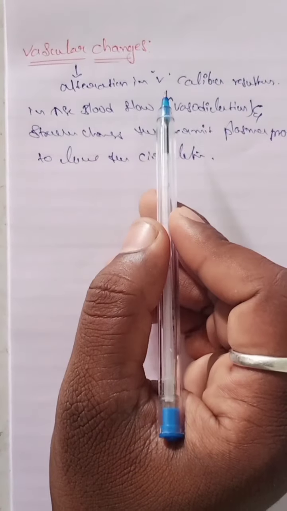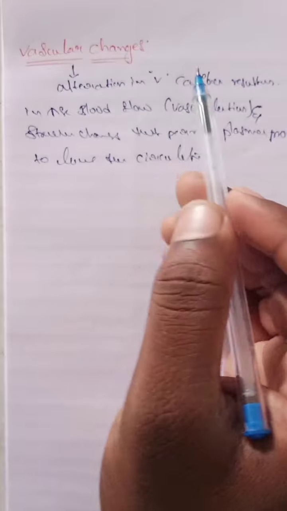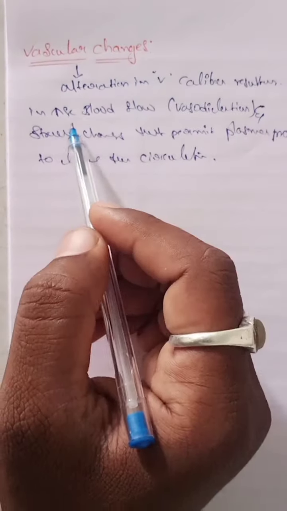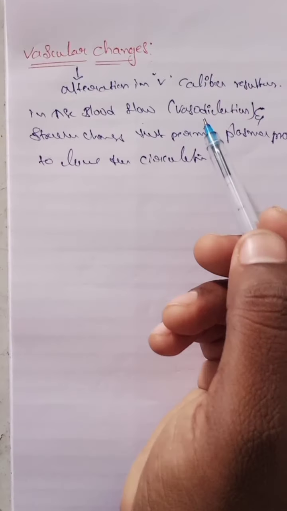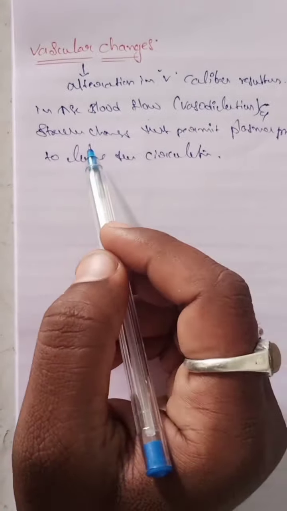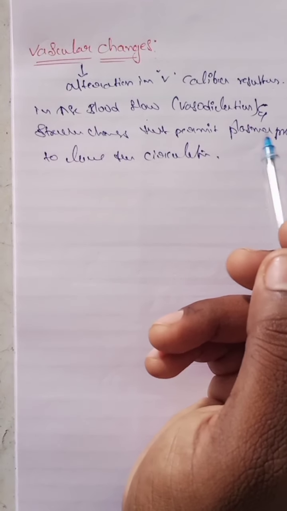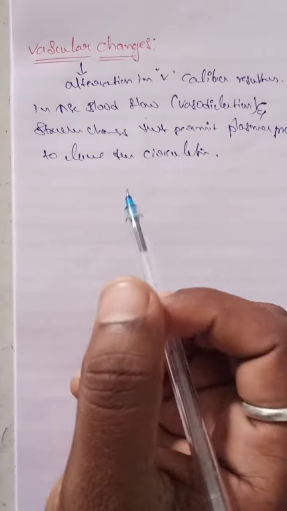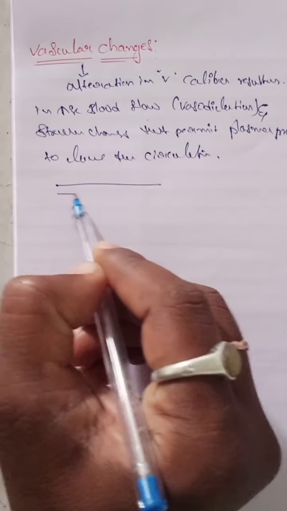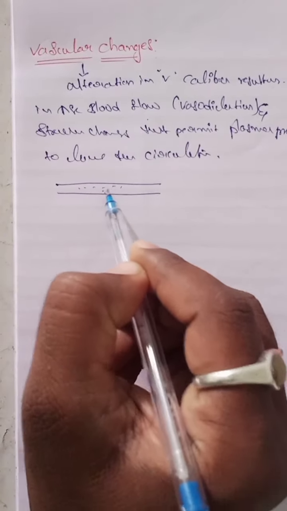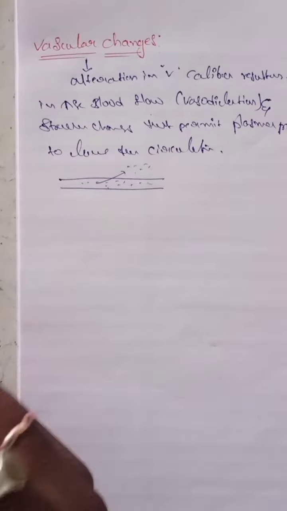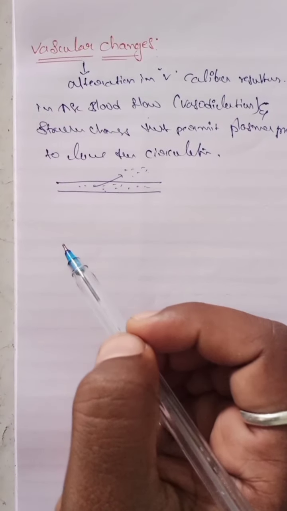So alteration in the blood vessels is known as vascular changes. Increased blood flow means vasodilation, and structural changes permit plasma proteins to leave the circulation. For example, this is the blood vessel, and here different types of plasma proteins are present in the circulation. They leave from here, leaving the circulation.